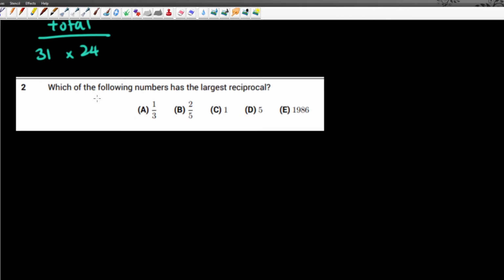Question 2 reads, which of the following numbers has the largest reciprocal? Reciprocal is just, you flip the number around. So 1/3 becomes 3, 2/5 becomes 5/2 or 2.5. 1 is still 1, 5 becomes 1/5. Sorry. 1986 becomes 1 over 1986. We can see that the largest number here is 3.